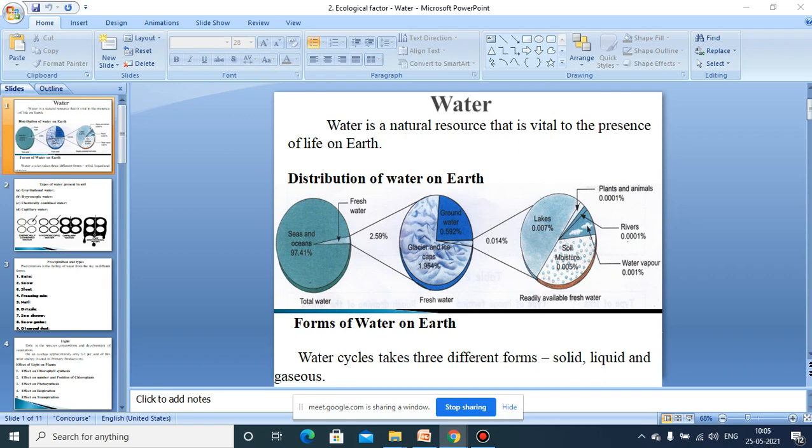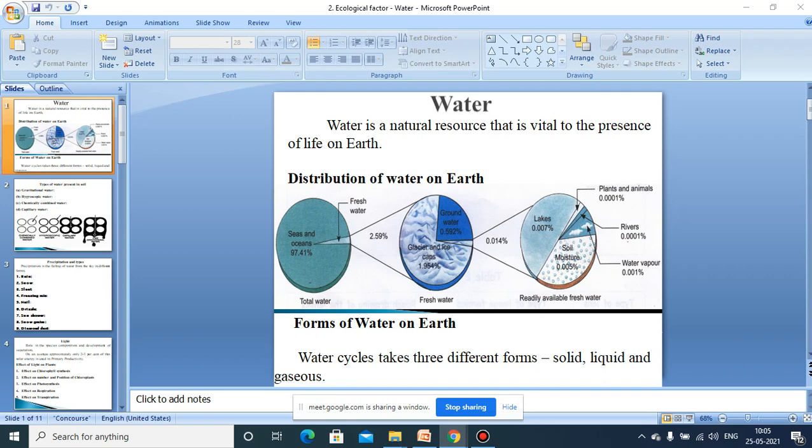And thus, again we can see this continuous cycling of water. That is, evaporation of water from the water bodies. Evaporation can also occur from the earth's surface. Transpiration can occur from the plant surface. Thereby, water is converted into vapors. And in the atmosphere, they are again condensed. Water vapors are condensed into tiny droplets, transformed into raindrops, and fall onto the earth's surface. So that is how the water cycle continues, we can say.